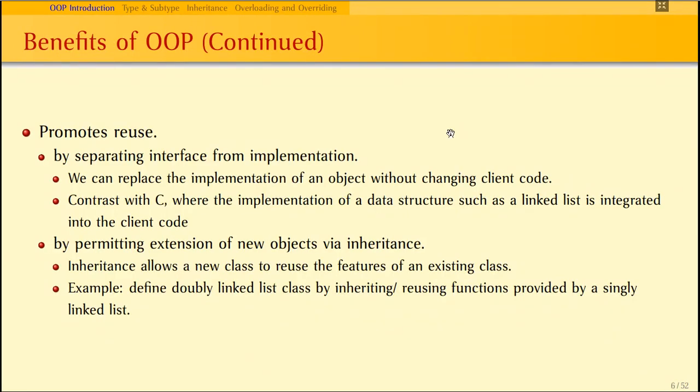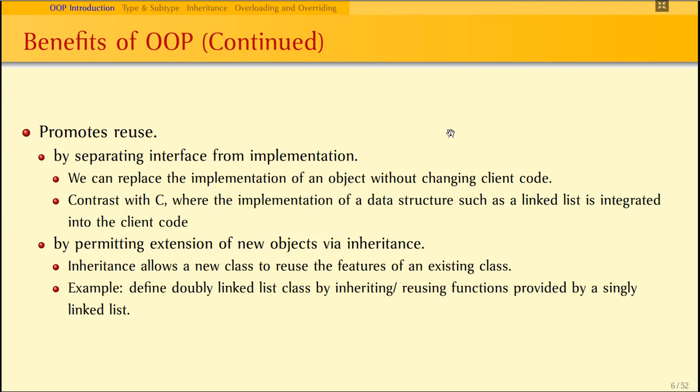An important feature of object orientation is inheritance and polymorphism. Basically, object-oriented programming has a special feature which is called reusability. This feature is not available in any other programming languages. Reusability means using a particular piece of code many number of times without changing the intended code. That means we can replace the implementation of an object without changing the actual client code. So this is what is called reusability. Because of this reusability, object orientation has become very famous.